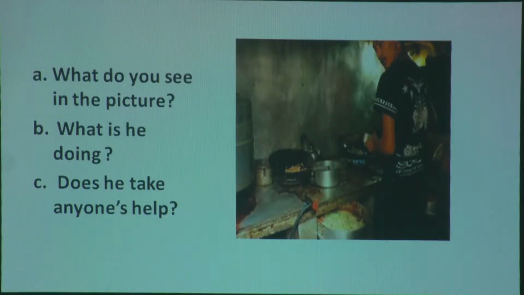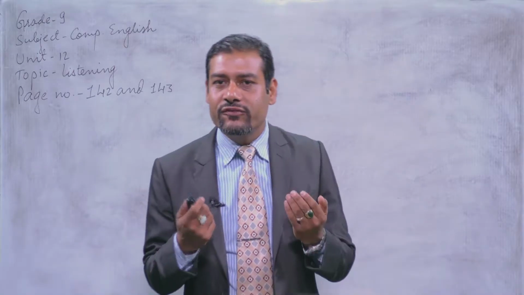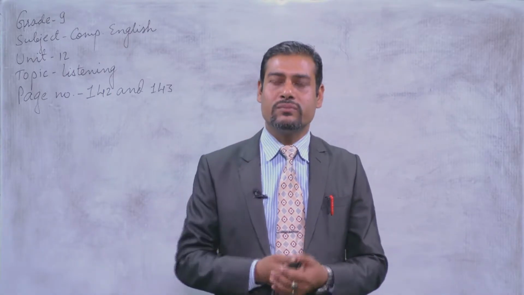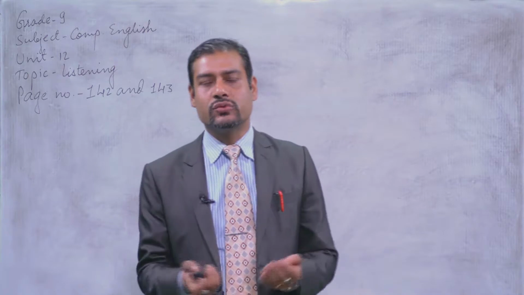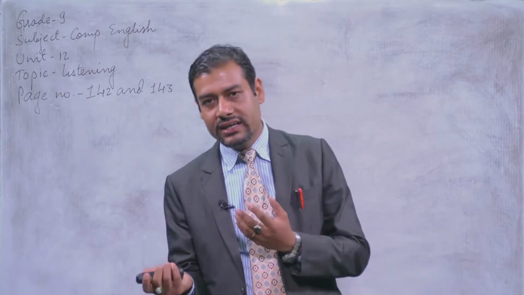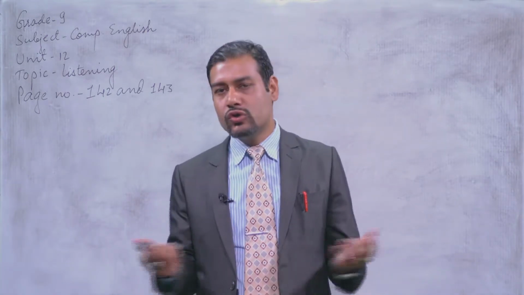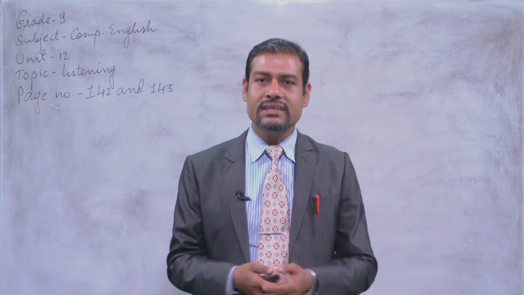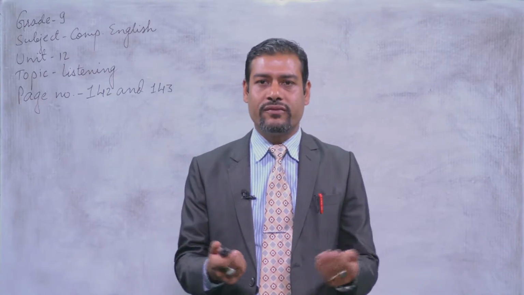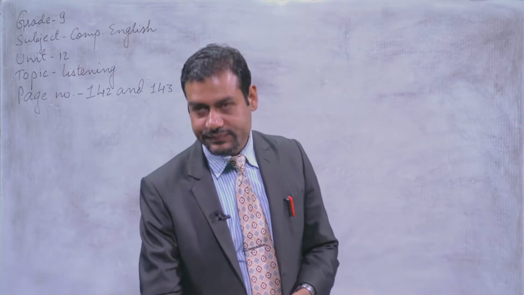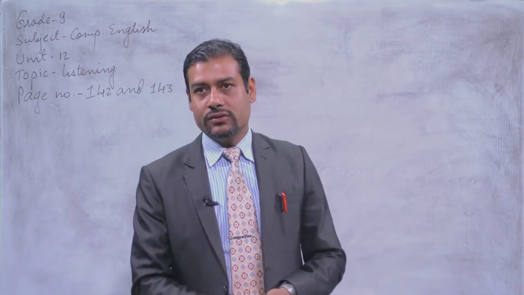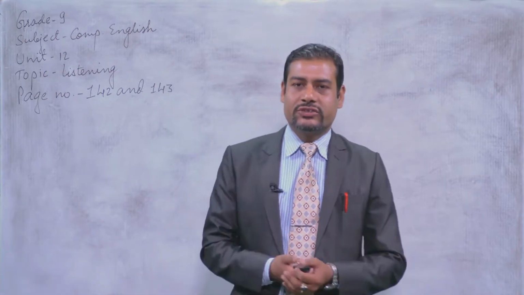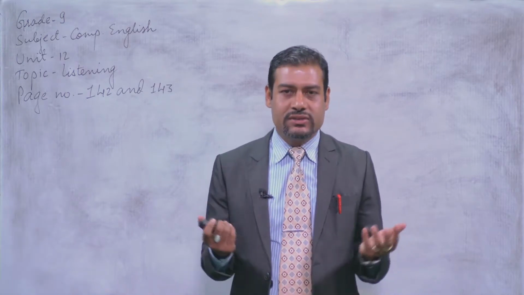So looking at the picture, you can very clearly find that there is only one boy and he is just cooking, let's say, a meal or lunch. And there is no one to help him. Alright, so he is cooking himself. Is it clear, dear students? If so, I would like to ask you a few questions and let's have a discussion.